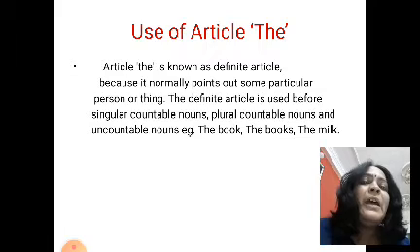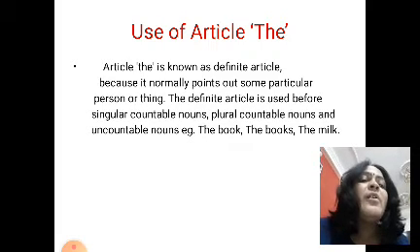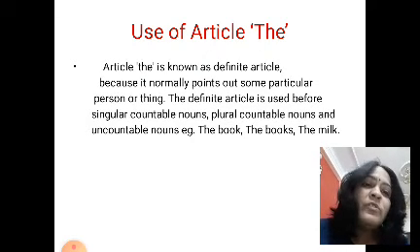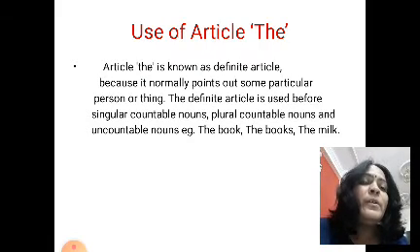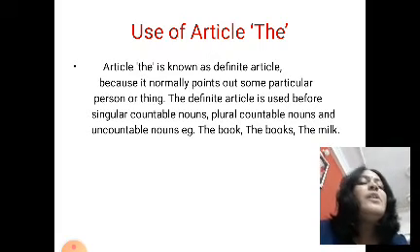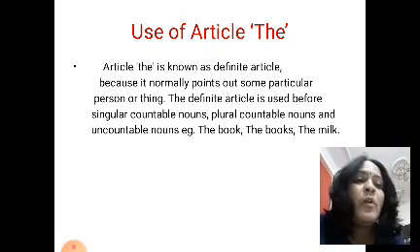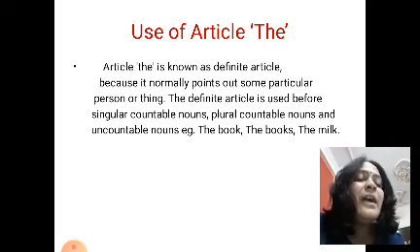The next, the use of the article the. A and an are indefinite articles, and the is what? A definite article, because it points out some particular person or thing. Okay, the definite article the is used before a singular countable noun, a plural countable noun, and an uncountable noun. So keep these three things in your mind. Singular countable noun: the book. Plural countable noun: the books. And uncountable noun: the milk. Milk you cannot count.